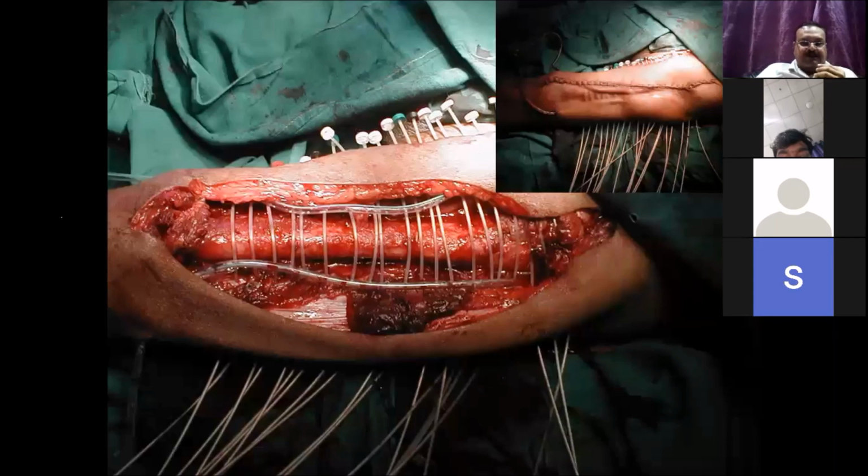This is from a different case where IORT is placed, where the tumor was very close to the bone, and neurovascular bundle is nowhere near in the picture. So these are the cases where you may have a shaved margin, and you don't want to take out the cortical bone. You can think in terms of placing the brachytherapy.